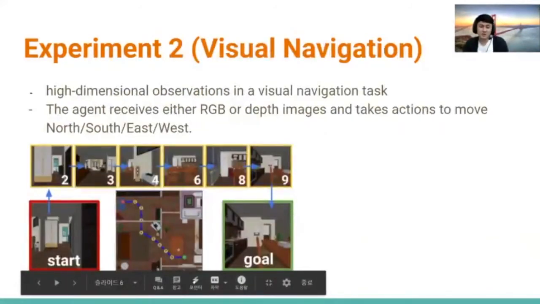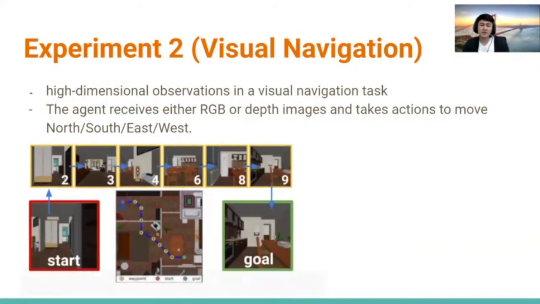A second experiment is visual navigation. It has high dimensional observations in the visual navigation task. The agents receive RGB and depth images and take actions to move north, south, east, west. The agent can reach the goal like in the 2D navigation experiments.